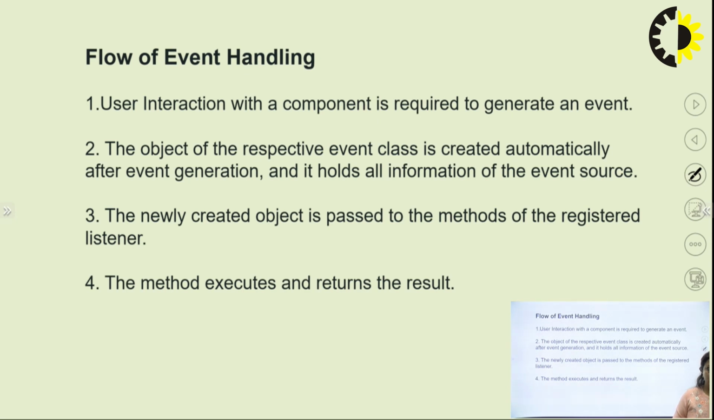of the event source. After this, the third step is that this newly created object, which was created in step 2, will be passed to the methods of the registered listener, that is, the methods which we had just discussed, and then these methods will execute and return the final results.